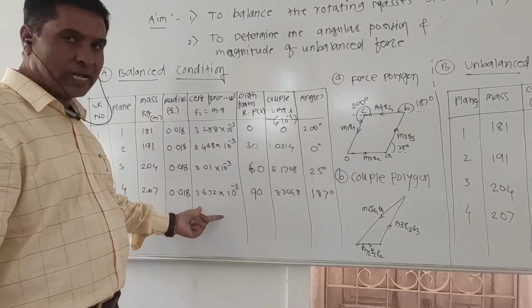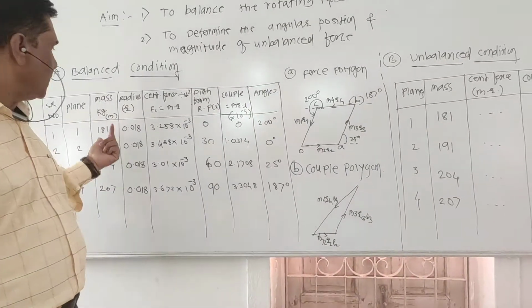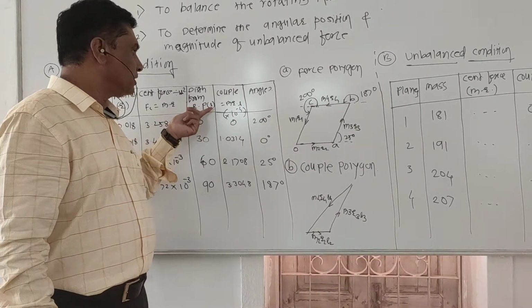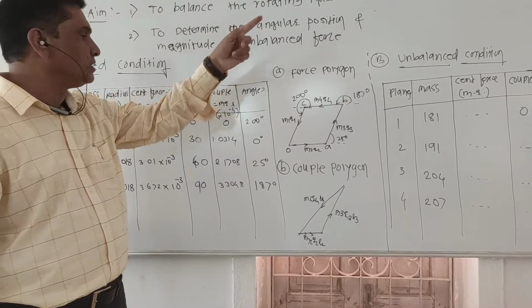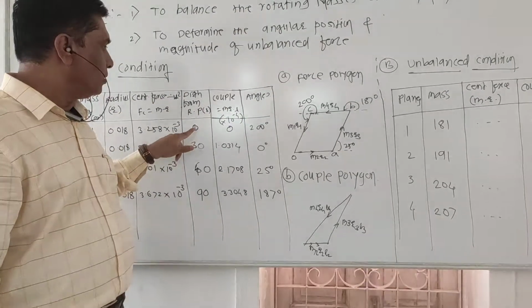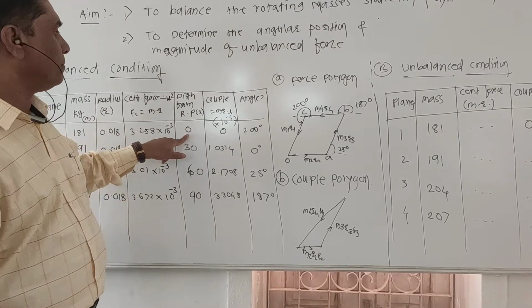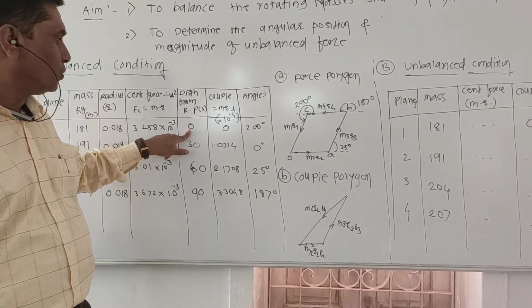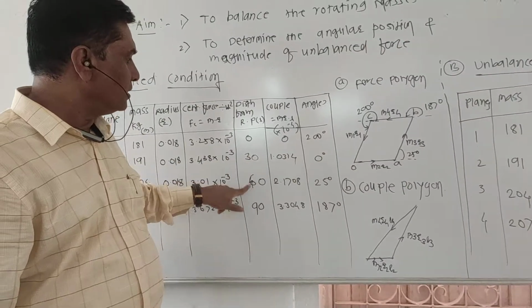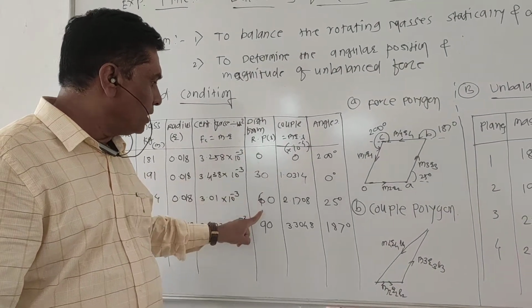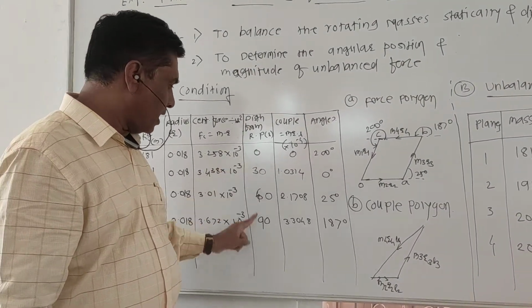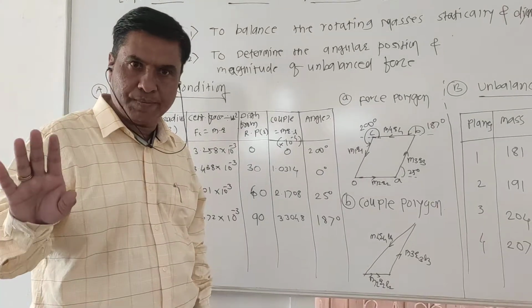Likewise, I calculated the centrifugal force for each mass. Now I have fixed the distances from this reference plane. I have defined the distances of each mass from the reference plane. The first mass is placed at 0 distance, then 30, 60, 90. We will attach these masses as per these distances in our experiment also.